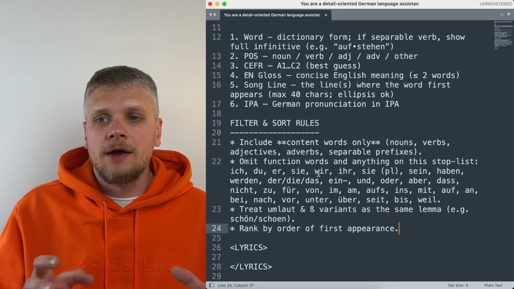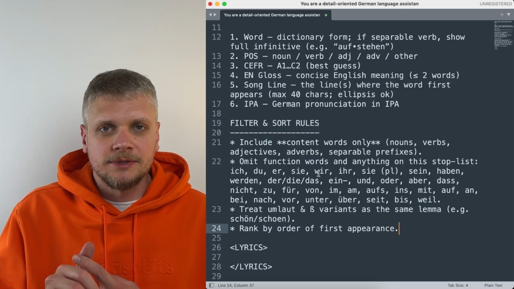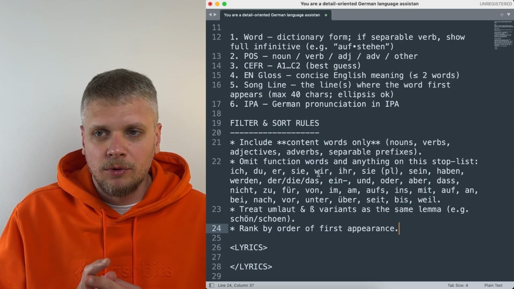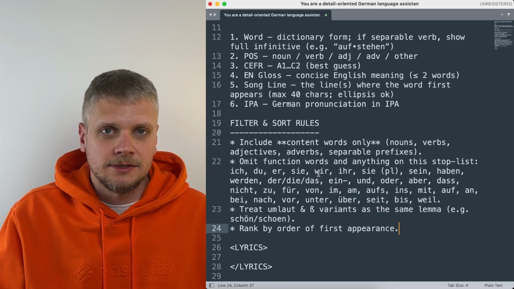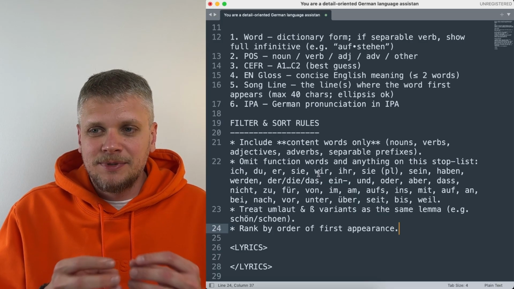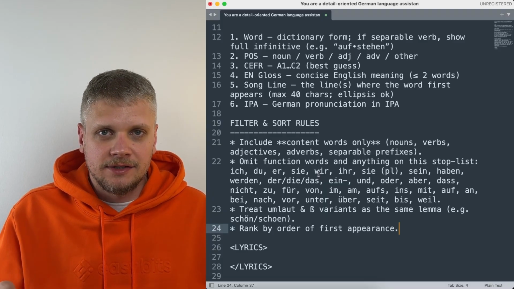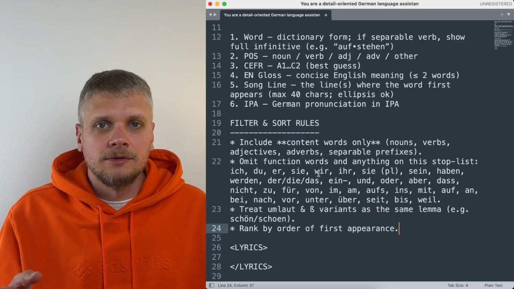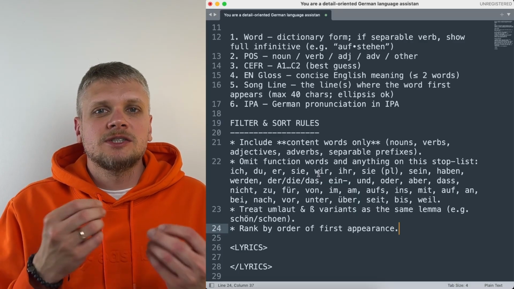So first of all, I want to have content words only, so I don't want to have any prepositions, and I don't want to have any filler words, just nouns, verbs, adjectives, adverbs, and separable prefixes. Then on the next line, I specifically describe words that shouldn't be extracted. Here it's just pronouns and prepositions. Then you can also include some language specific things.